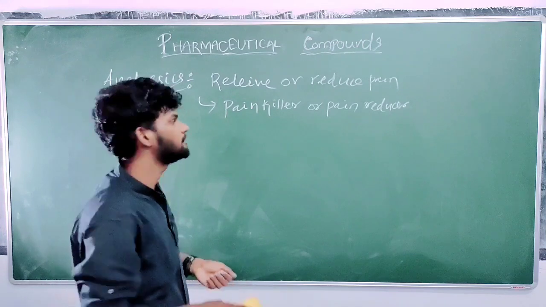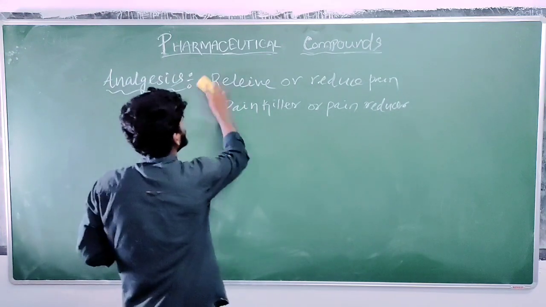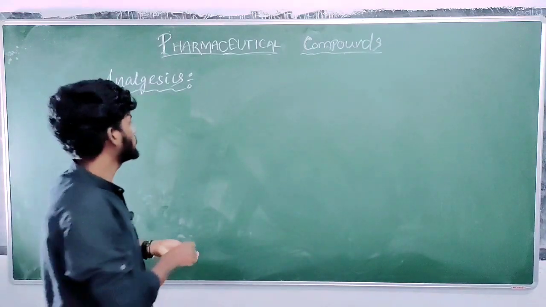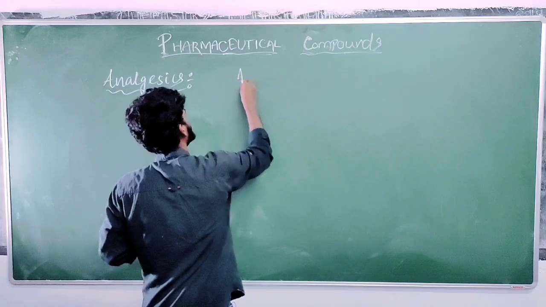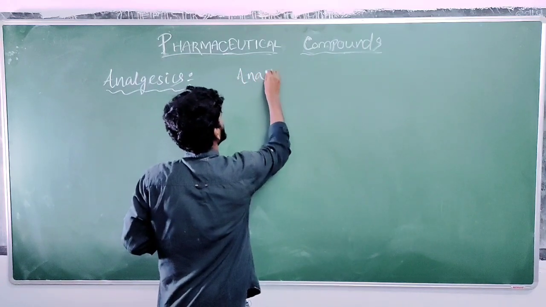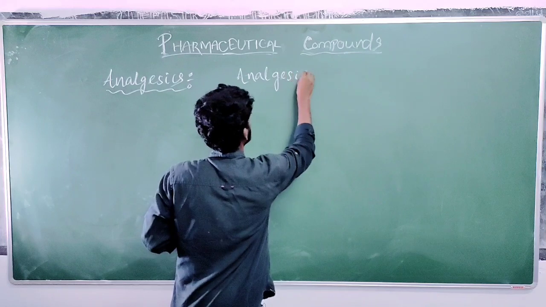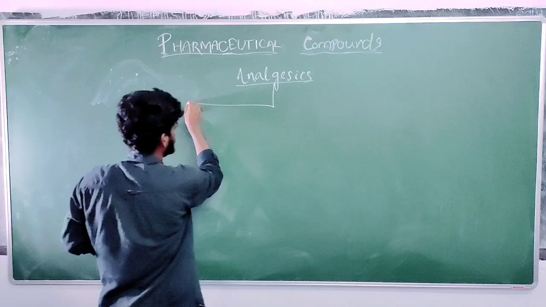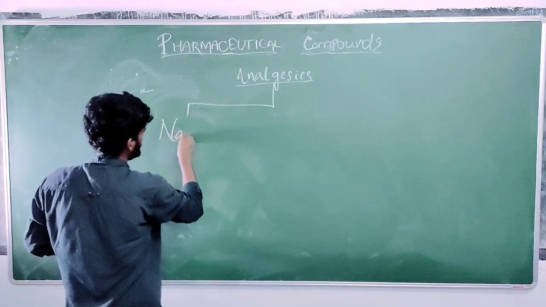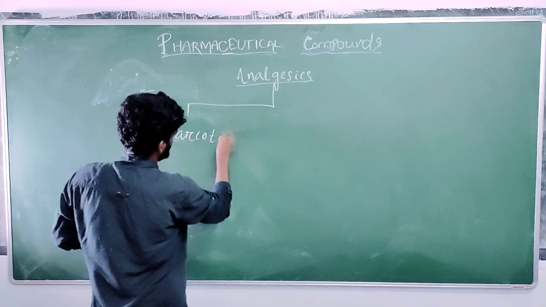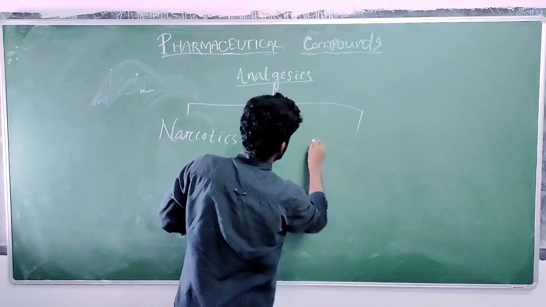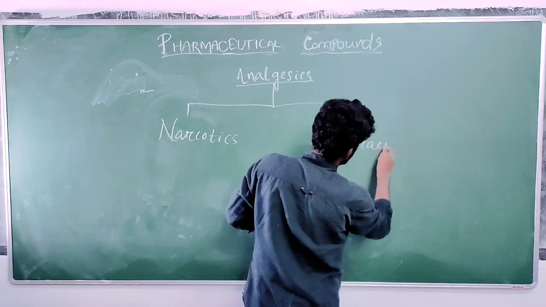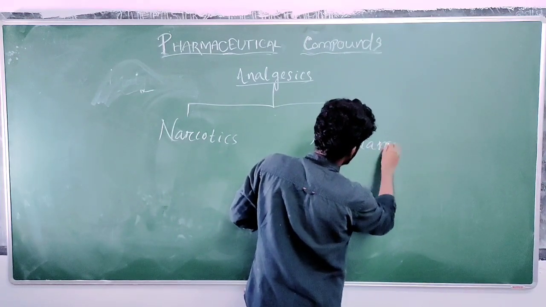Analgesic drugs are again divided into two categories. So what are those two categories? Analgesics are again divided into two categories. One is narcotics, and the other is non-narcotics.